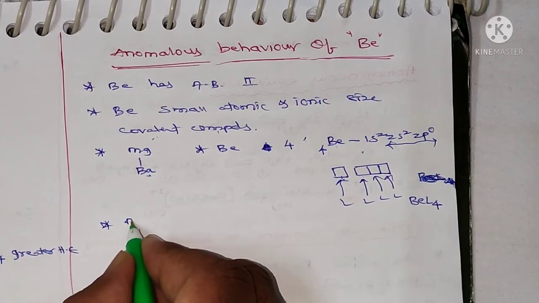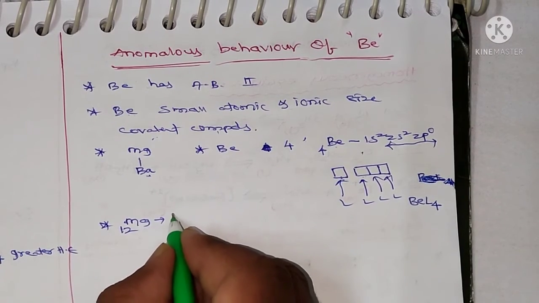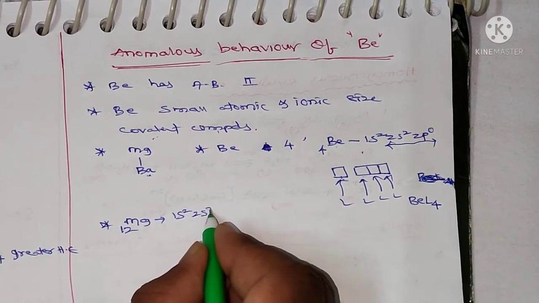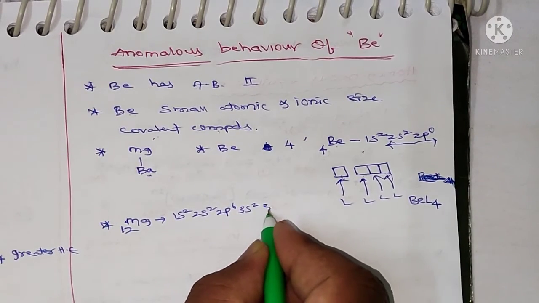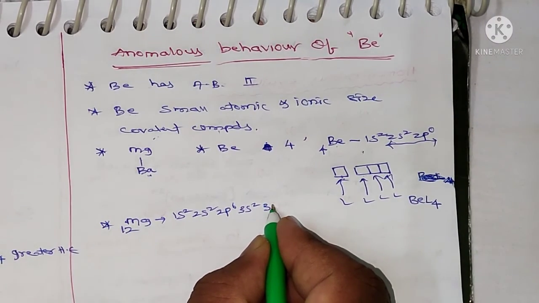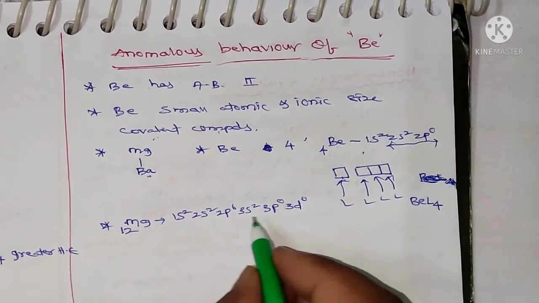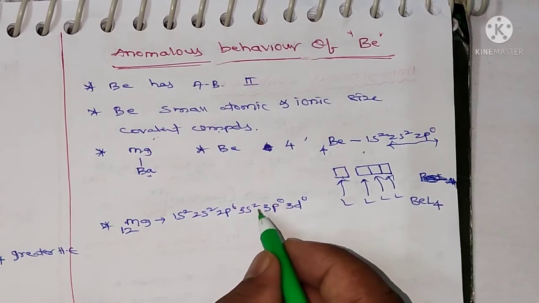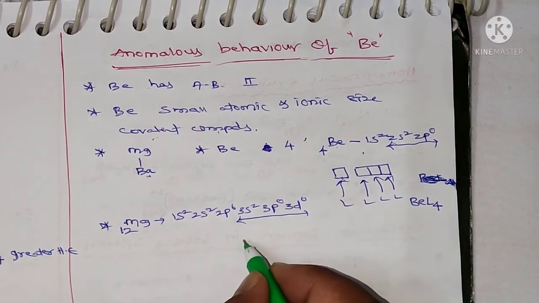For example, I am taking magnesium, atomic number 12 and electronic configuration 1s2, 2s2, 2p6, 3s2, 3p0, 3d0. So in the outer shell we have 3s, 3p and 3d.